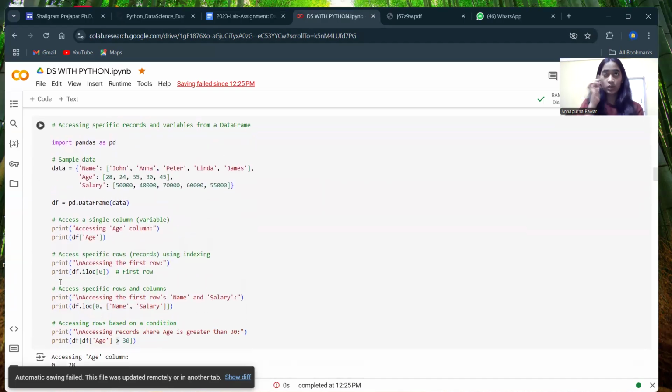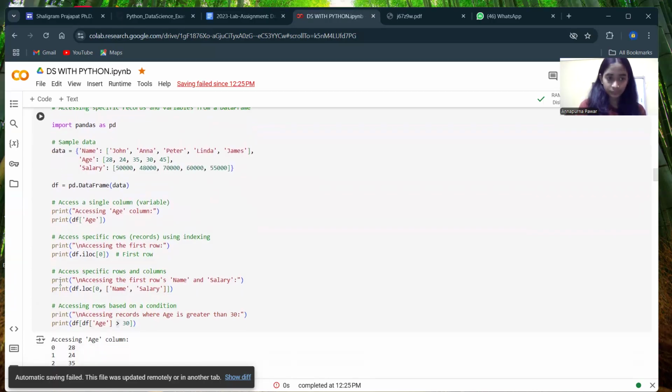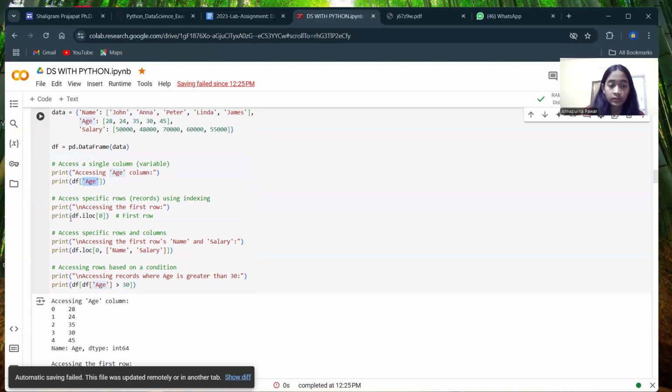Okay, now accessing the records. If we want to access the records from our data frame, how can we? Here are the statements. If you only want one column from the data frame, that is print df['age'] inside the square bracket, and it will only print the age column. And if you want a specific record, that is df.iloc[0], index 0 दे रखा है, it means it will only print the zero index value. First row it will print only.